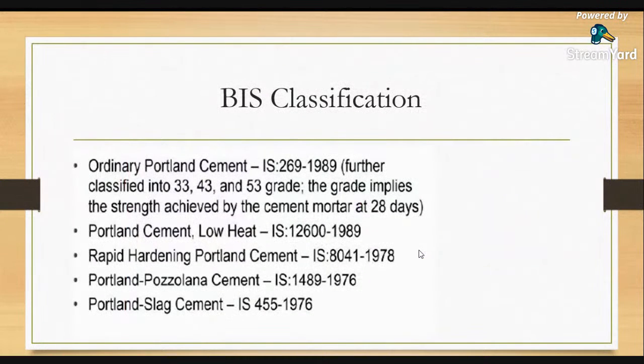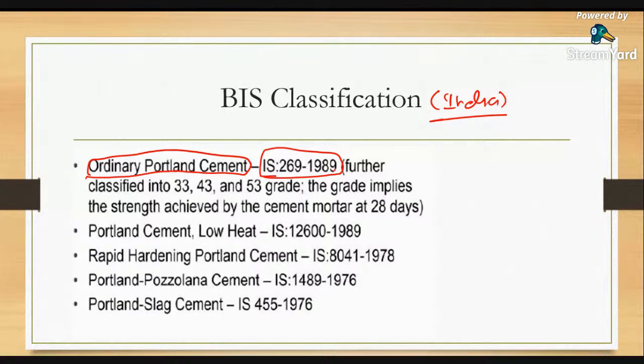This is what we need to know, this is required for us. That is the Bureau of Indian Standard classification, which is referred to in our country, India. They have categorized our cement into 4 types. That is ordinary Portland cement. You can refer to the code IS 269 1989.